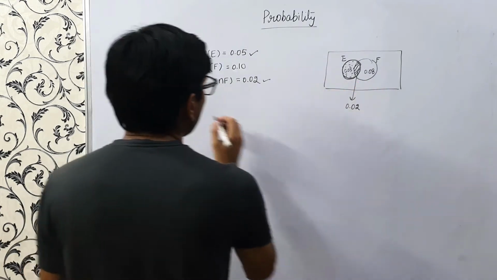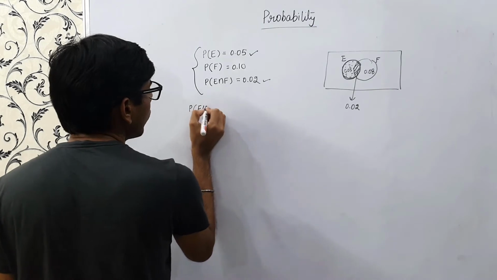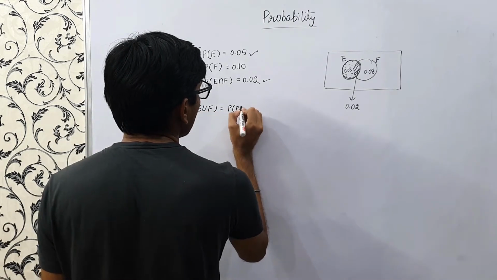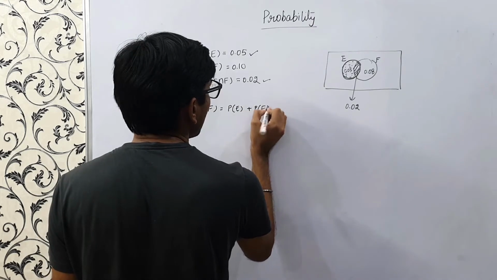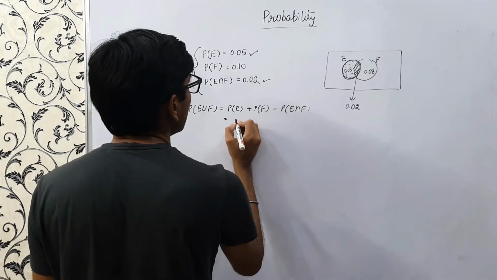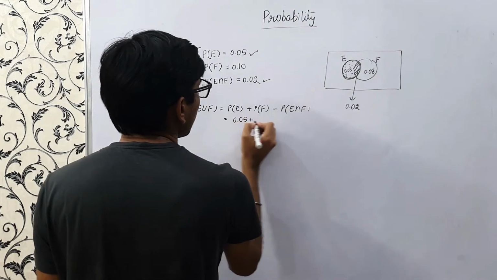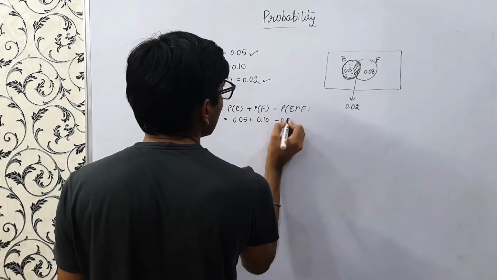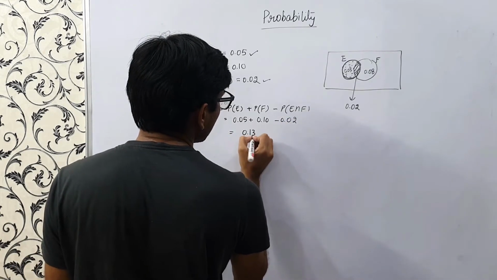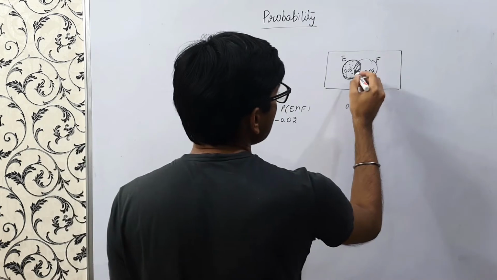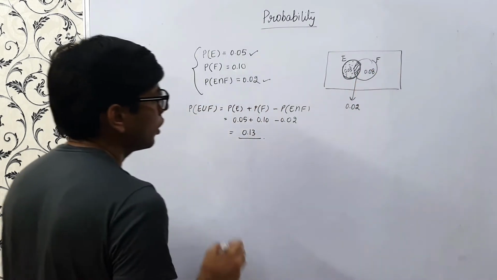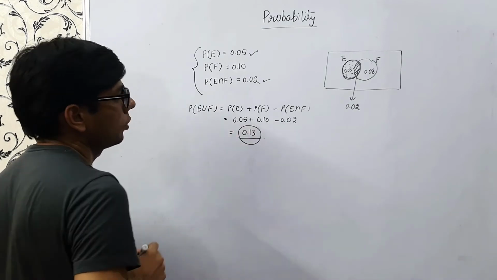So if you see P of E union F, it would be nothing but P of E plus P of F minus P of E intersection F. It is 0.05 plus 0.10 minus 0.02. This is 0.15 minus 0.02, this is 0.13. And also if you see here, it's 0.03 plus 0.02 plus 0.08. So it turns out to be 0.13 only.